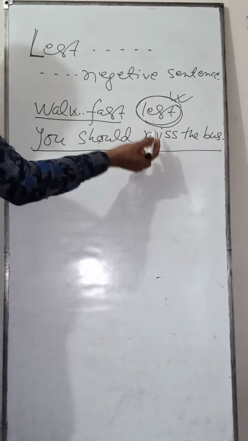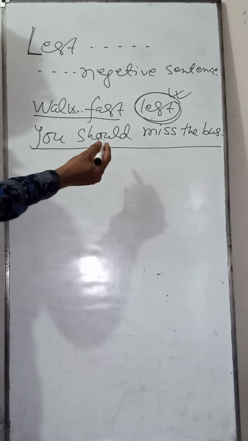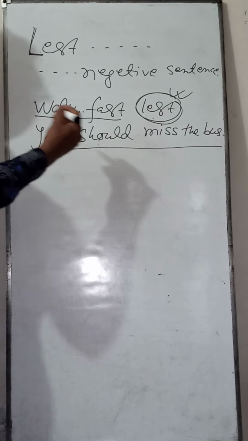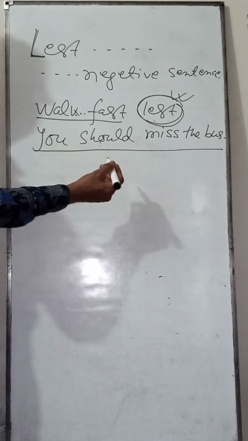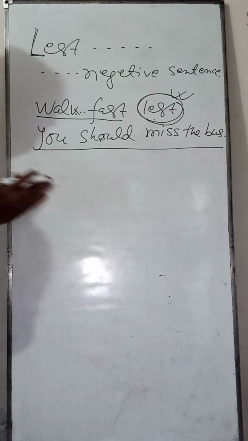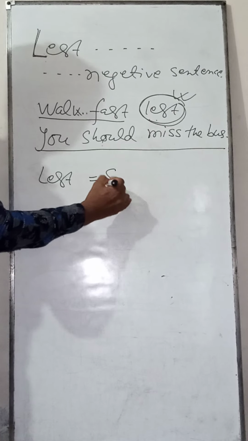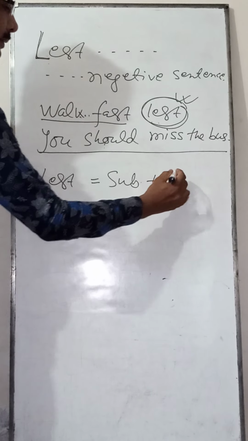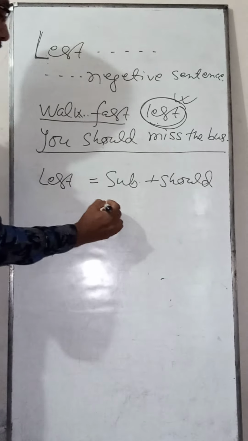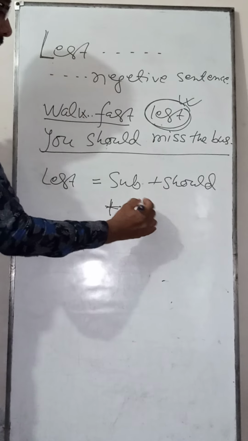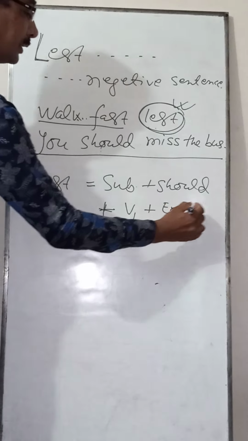And if you find a sentence adding lest, what will be the structure of the second sentence? You see, lest equals subject plus should plus V1 plus extension.